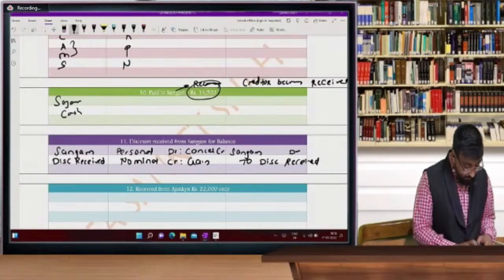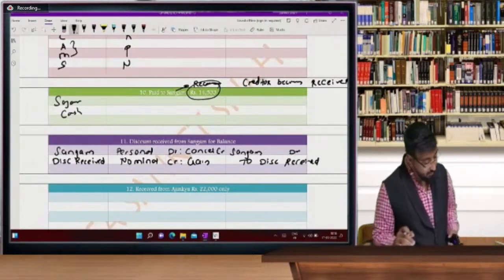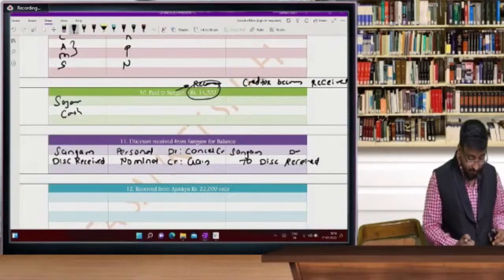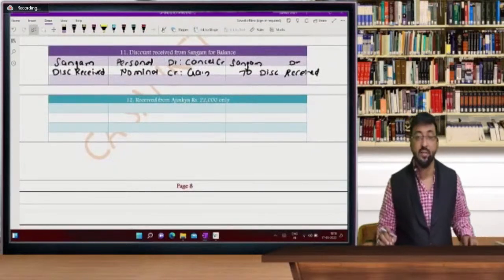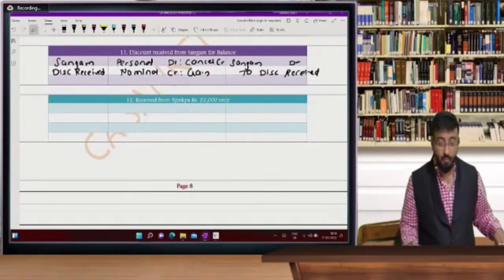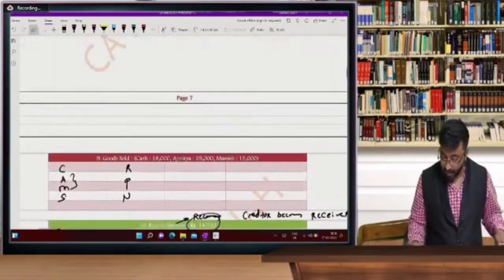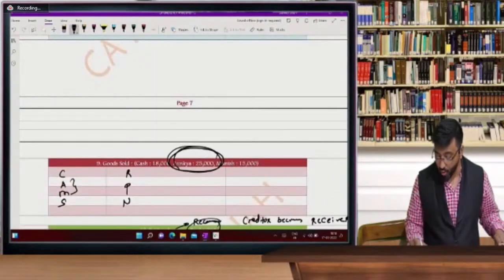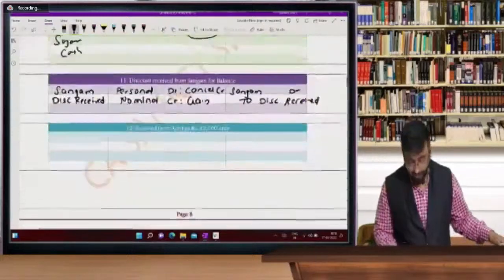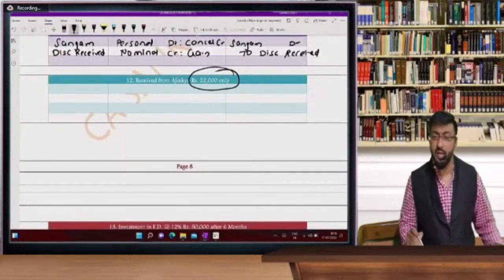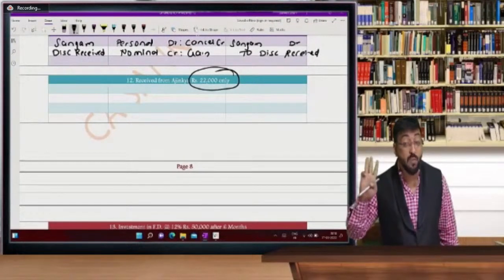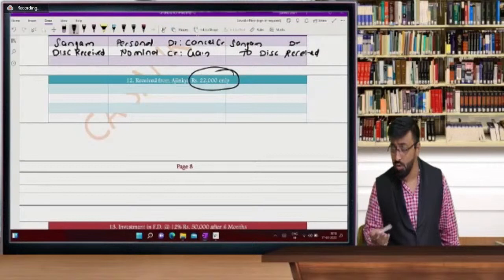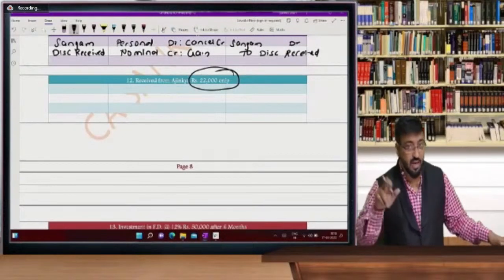Yes, beta, many students have given correct answer, Sunil ji. Those who are not giving correct answer, yes, for them, chalo. So Sangam and discount received we have completed. Now tell me, Ajinkya. To Ajinkya we sold goods of 25,000, and he paid us only 22,000. Beta, now this amount is very big amount. That 3,000 he has not paid. Can you call it as discount or can you call it as bad debts? Now tell me in the comment section.